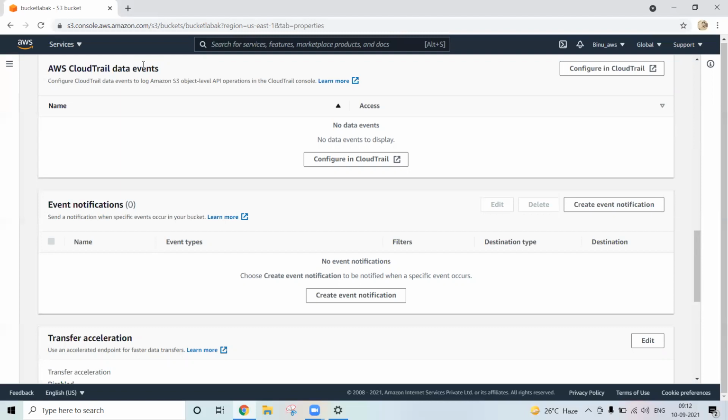Now let's say after some days you see that one of the files is missing. Who has deleted this file, or who has changed that file? Using CloudTrail, you can track what activity users have performed, even who deleted my files. You can find that person.